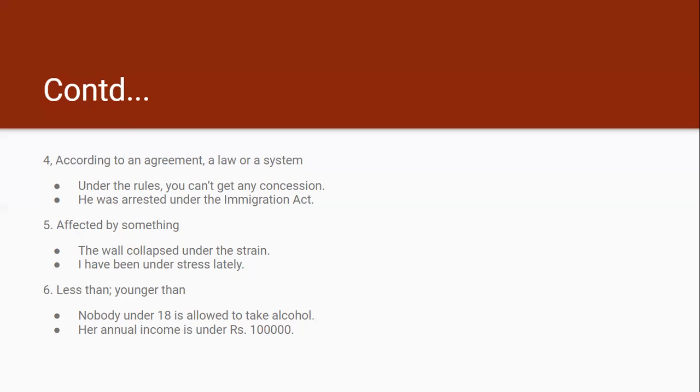Her annual income is under rupees 1 lakh. So under here means less than. Her annual income is less than 1 lakh rupees.